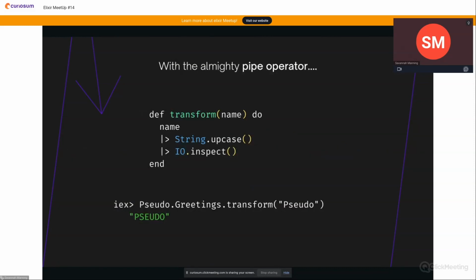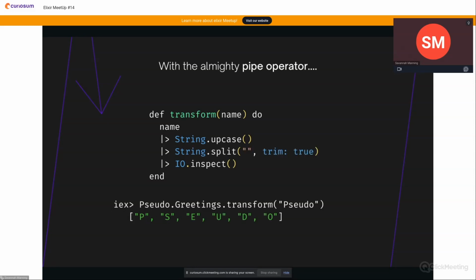The pipe operator. This just makes everything aesthetically pleasing. It's syntactical sugar, but it really makes data flow more obvious, in my opinion, when it comes to parsing through data in Elixir. So in this example, we take transform again, and we take the parameter name, and we pass it to the String.upcase function, and we're going to inspect it. So when we call this in IEX, we have the name pass through Sudo, and Sudo goes through String.upcase, and we can see it prints out Sudo uppercased.